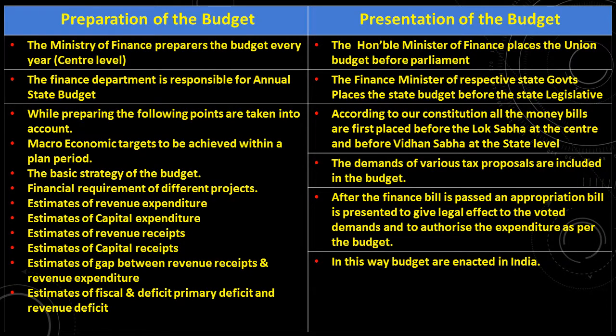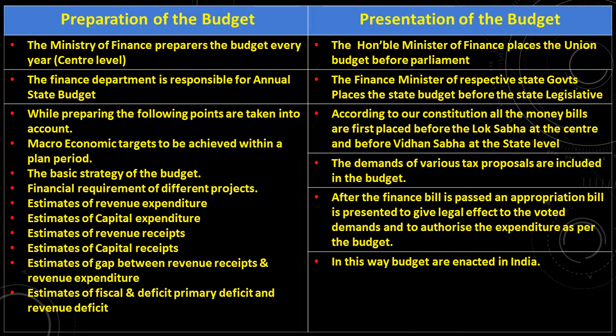Let us see the first procedure, preparation of the budget. The Ministry of Finance prepares the budget every year at the central level. The Finance Department is responsible for the annual state budget. While preparing, the following points are taken into account. What are the points?